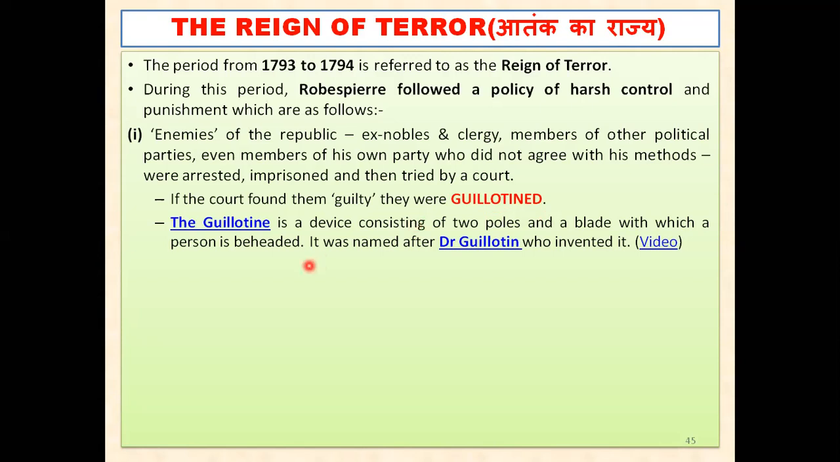The guillotine, what is it? It is a device which consists of two poles and a blade, with which a person is beheaded. I can show you that. Now, let me show you.